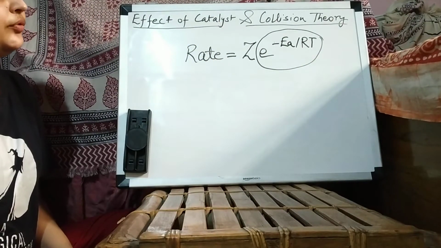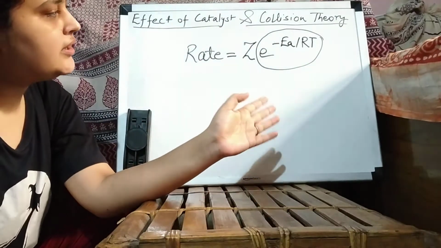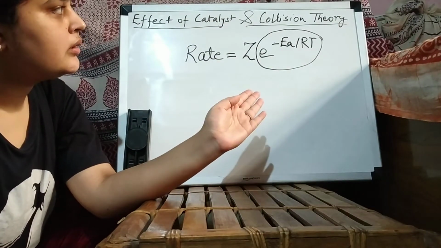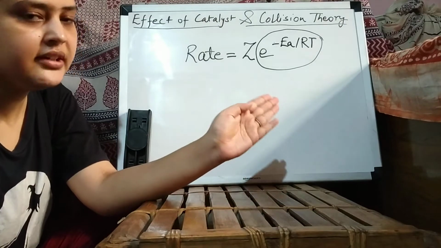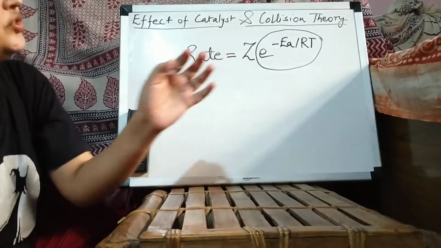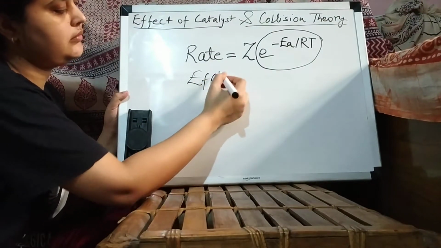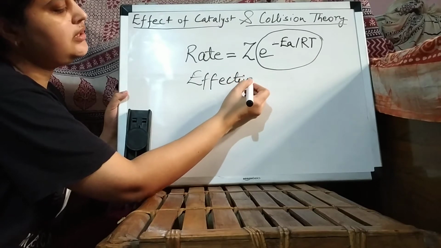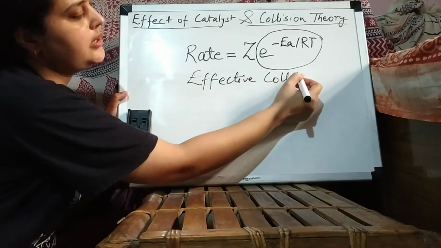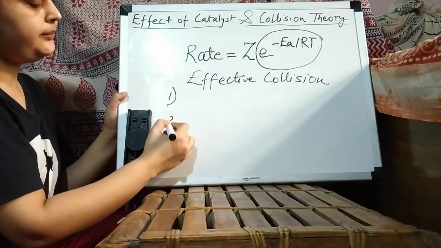Now for a reaction to happen, according to the collision theory, there must be effective collision between the molecules. And for effective collision there are two criteria.